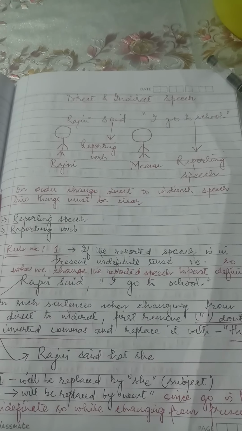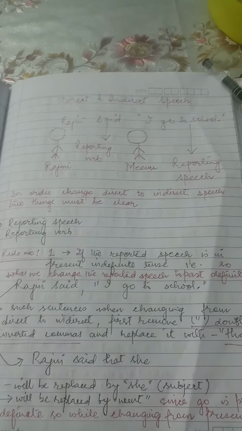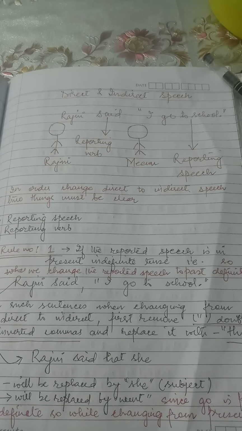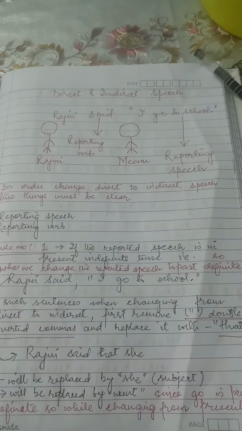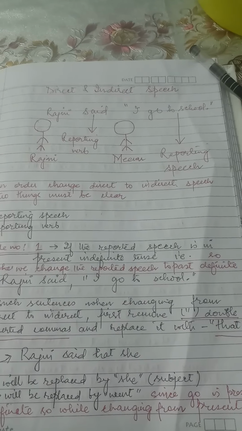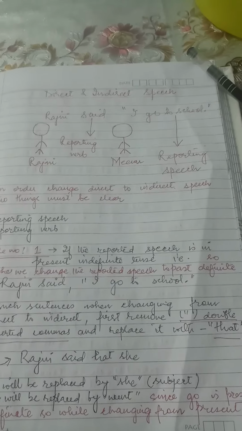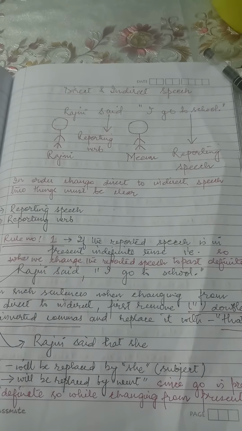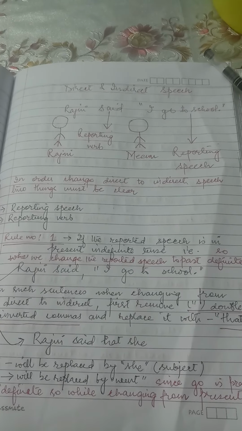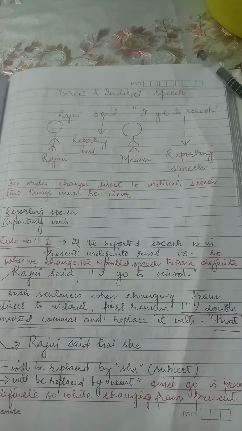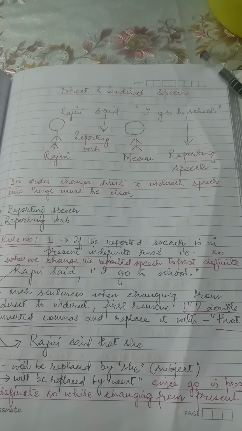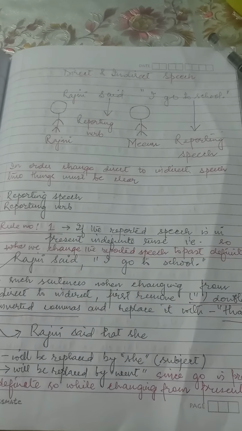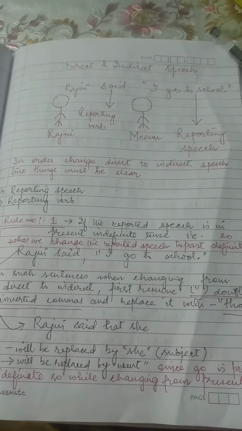Now, in order to change direct to indirect, two things must be very clear to you, as I have already told you: what is reporting verb and what is reporting speech. I have made this concept very clear. I hope, children, that you would be able to understand what is reporting verb and what is reporting speech. Whatever part of the sentence is within double inverted commas is your reporting speech, and whatever part of the sentence is before those double inverted commas is your reporting verb. Now let's come quickly to rule number 1.